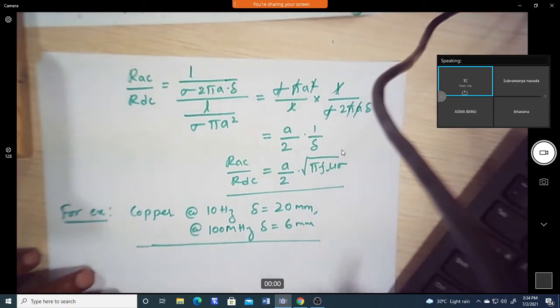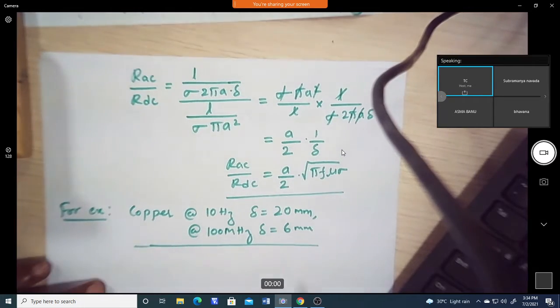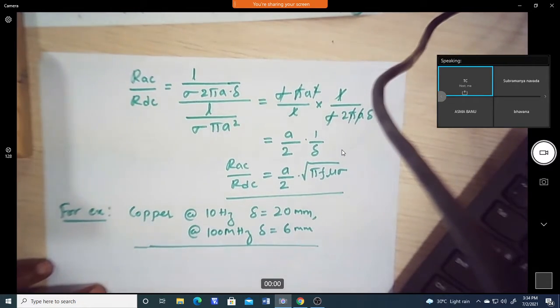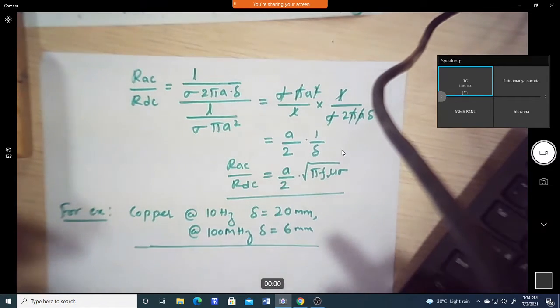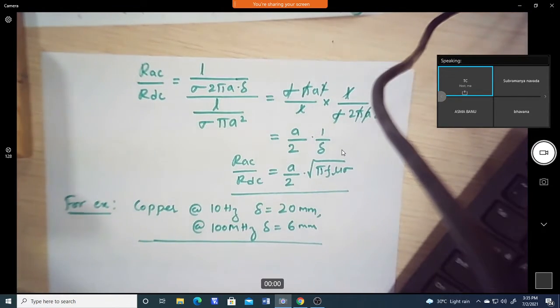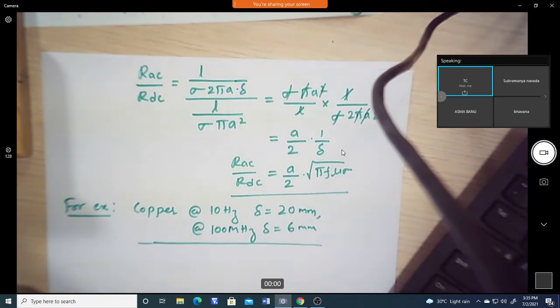Even if you take silver, the conductivity is higher and we get a lower skin depth. That is where electromagnetic shielding comes in, where we shield some other component like brass material. If we coat that waveguide component or brass component with a silver coat, there is no difference between the skin depth of purely silver material and silver coated brass material, because the conductivity of silver is higher and the current flows only on the surface of the conducting material.